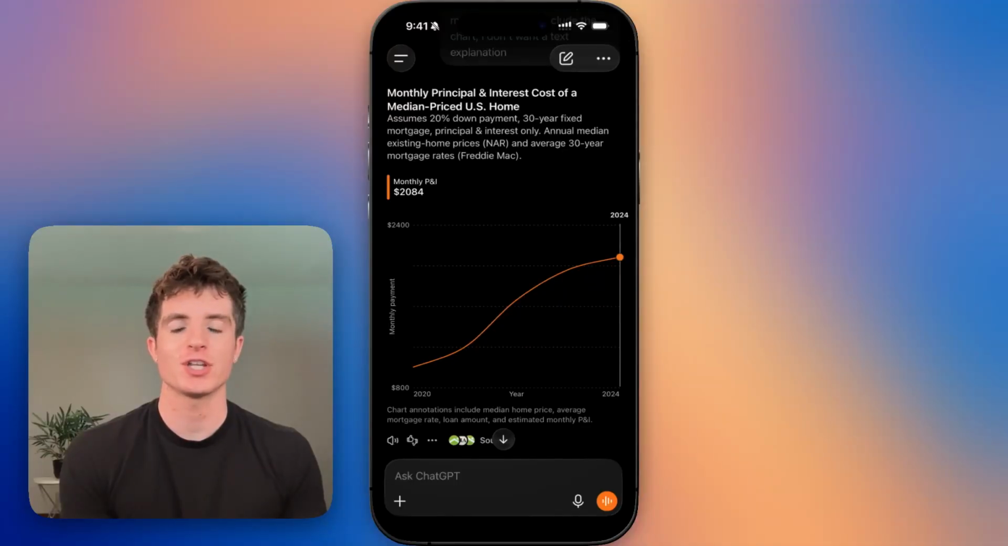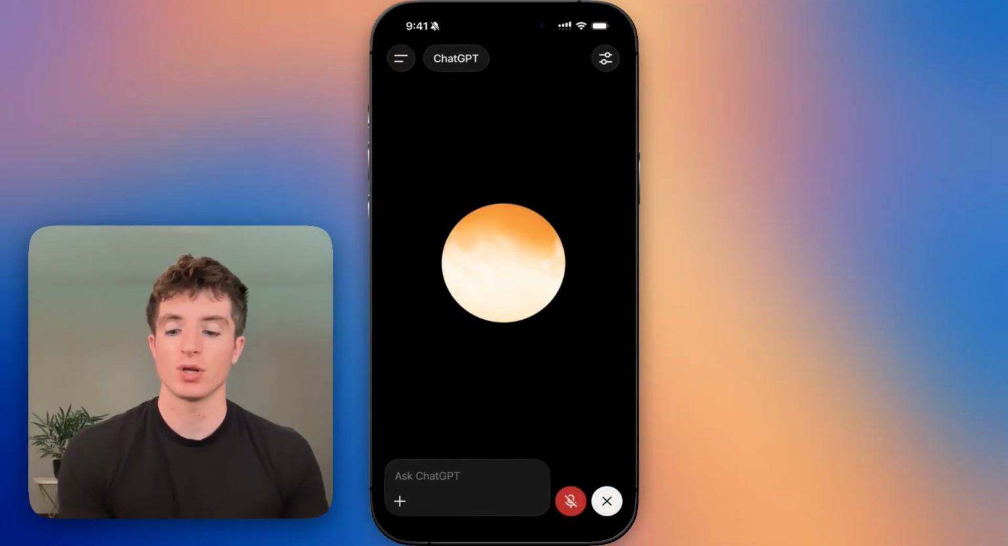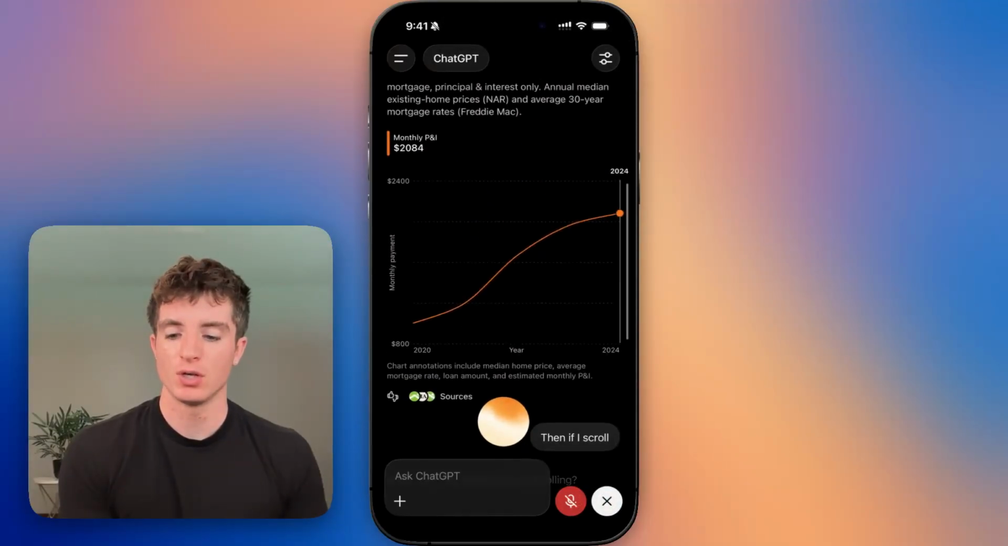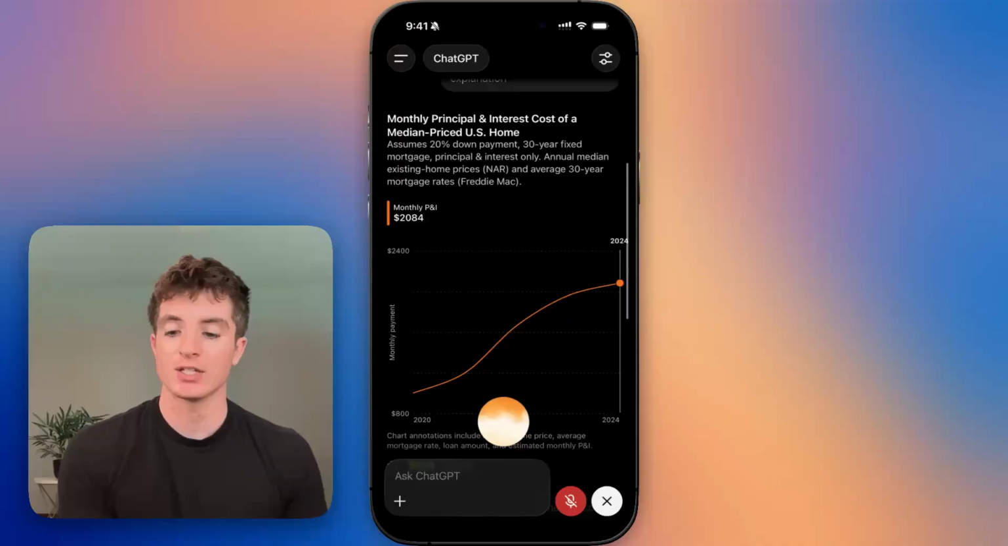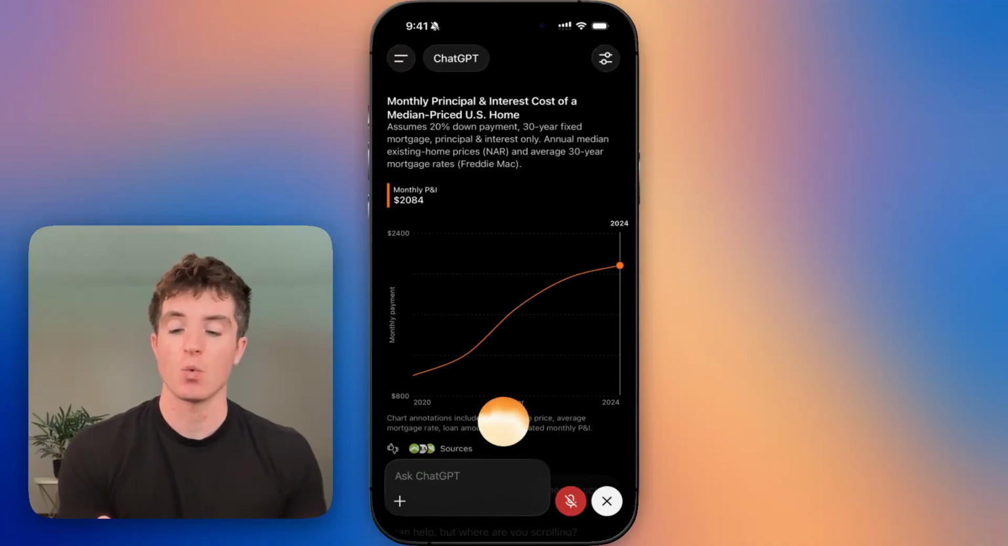I have a rough understanding of what I'm looking at, but if I'm being honest, there's a lot that I don't understand too. So to fully understand what's going on here, I'm going to go to this orange circle and open voice mode. Then once I'm in voice mode, I can scroll up on my phone, go back to the chart, and continue talking to ChatGPT while I'm looking at the data. So that way it can explain it to me at the same time.